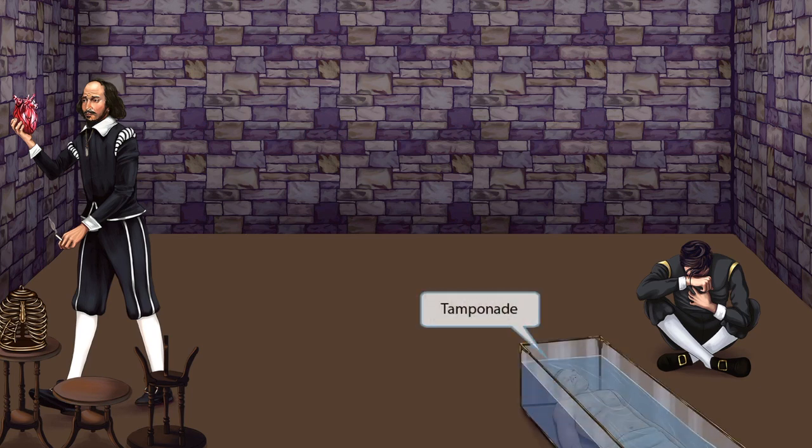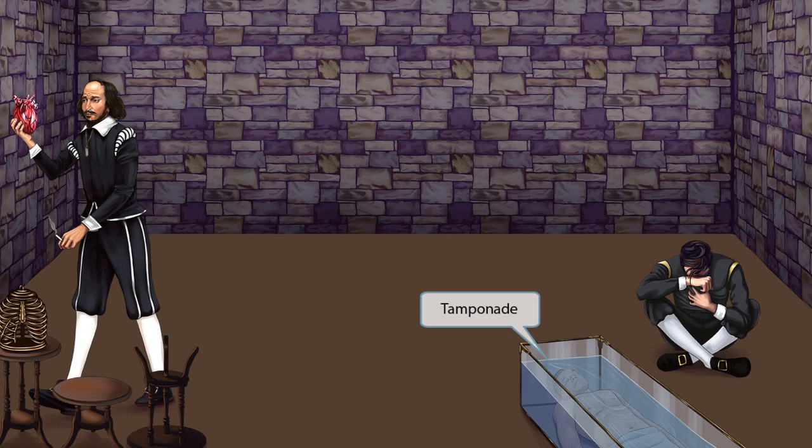If we look to the right corner of our scene, here is a clue for why exactly our grieving character appears so overwhelmed. The morgue is quite busy today with autopsies, and they have placed this corpse in a tank of water directly in front of this poor crying fellow to await his turn to be dissected. Notice the way this water surrounds and compresses the corpse. This idea should remind you of cardiac tamponade, a condition where fluid accumulates in the pericardial space, compressing the heart. Cardiac tamponade can be identified clinically by a set of symptoms called Beck's triad, which consists of hypotension, elevated jugular venous pressure, and distant heart sounds. Cardiac tamponade is another one of our differentials for chest pain.